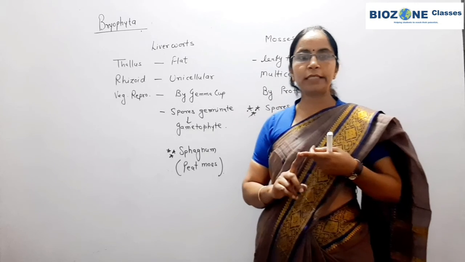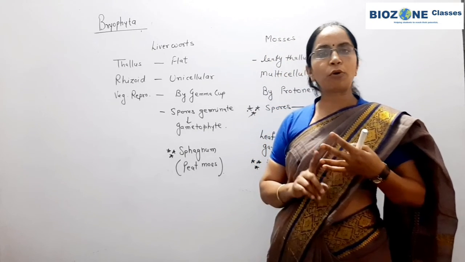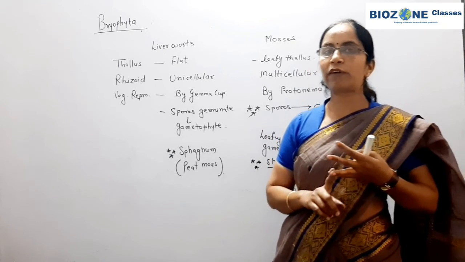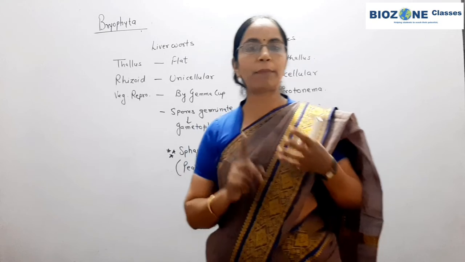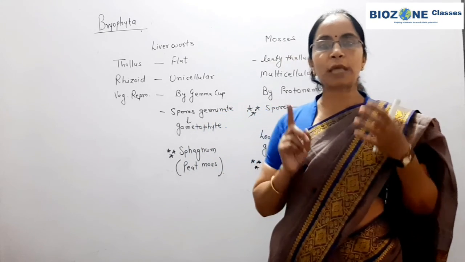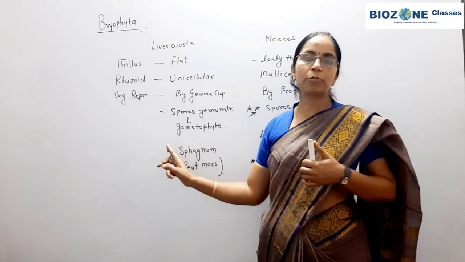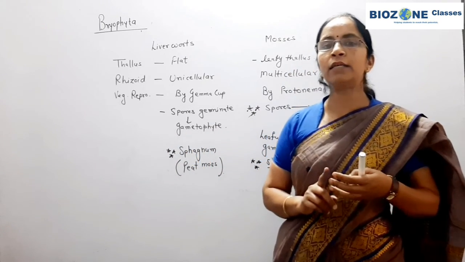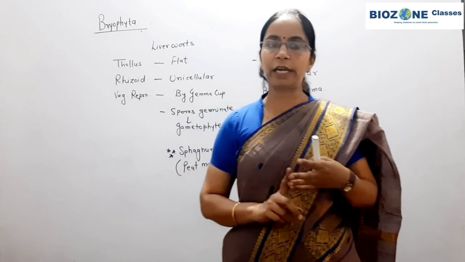Mainly go through the thallus organization, recall the rhizoid structure and the sporophyte, and whether the sporophyte is dependent. In bryophyta the main plant body is the gametophyte, which is haploid, and the sporophyte depends on what? The sporophyte in bryophytes is dependent on the main plant body, that is the gametophyte.